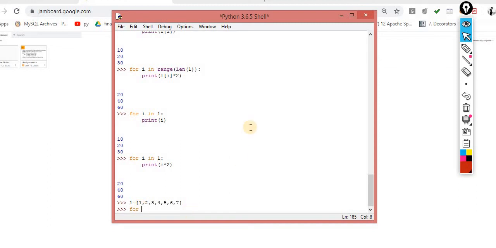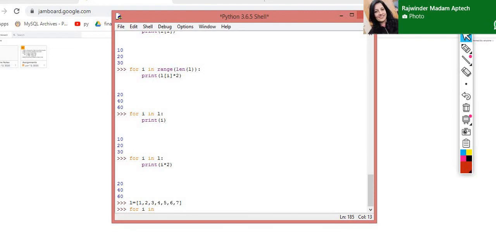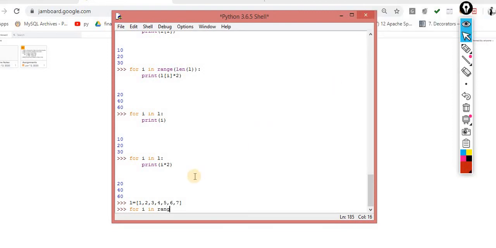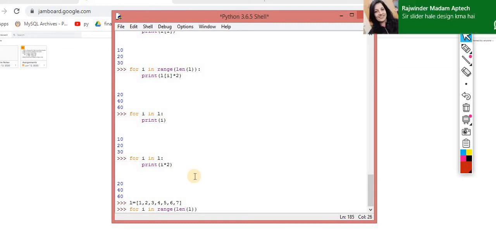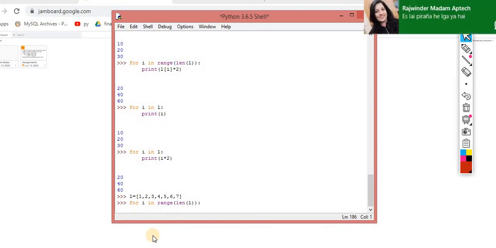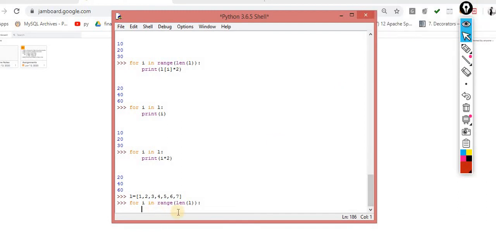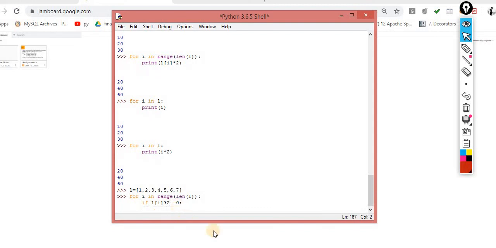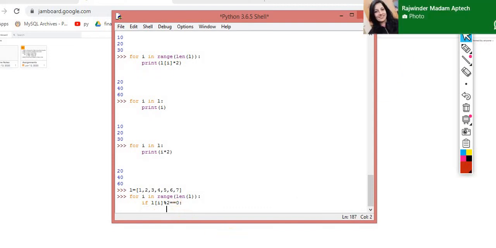For i in range of len of L. And then I have to find the even numbers, and I know the formula for calculating even numbers. If L of i modulo 2 double equals to 0, then what I have to do?